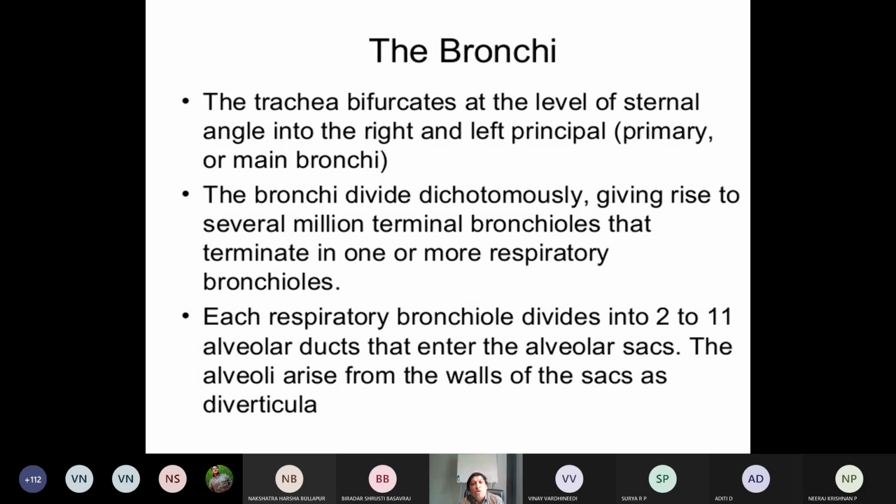Okay. Now finally the trachea bifurcates, divided into two principal bronchi, you know already, at the level of the sternal angle. Okay, then each respiratory bronchiole divided again into alveolar ducts, alveolar sac, finally alveoli, where the exchange of gases takes place. You know, respiratory tree, that is bronchial tree, tracheobronchial tree, where the fundamental functional unit is alveoli, alveolar sac, duct and alveoli, where the exchange of gases takes place. You should know all this anatomical position, anatomy of the respiratory system.